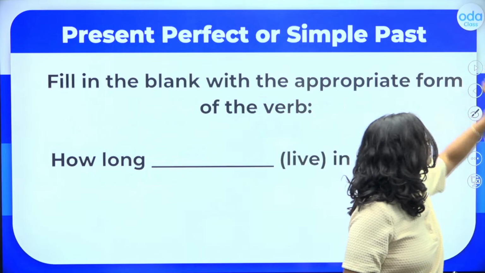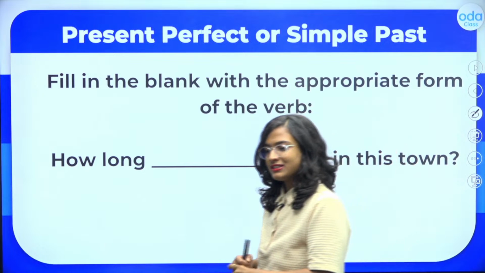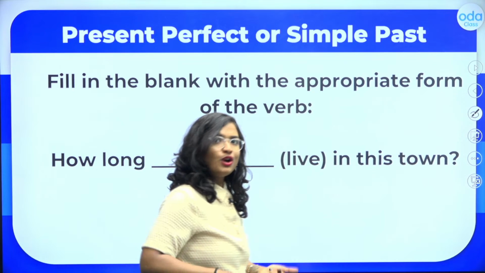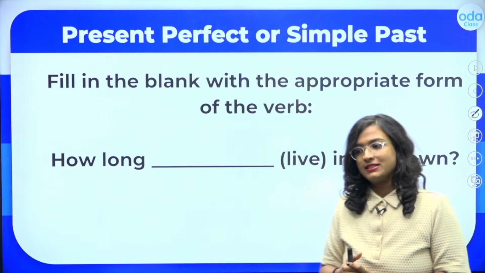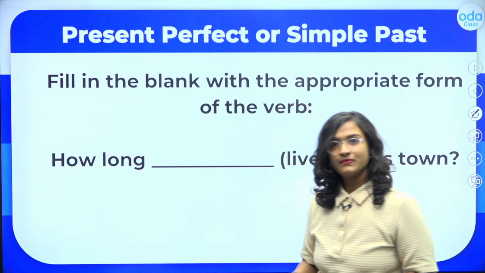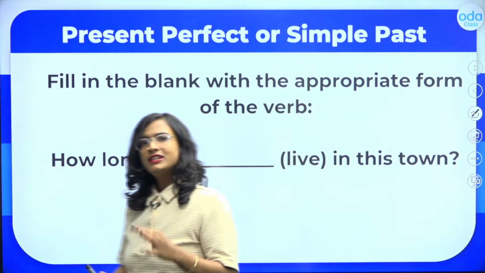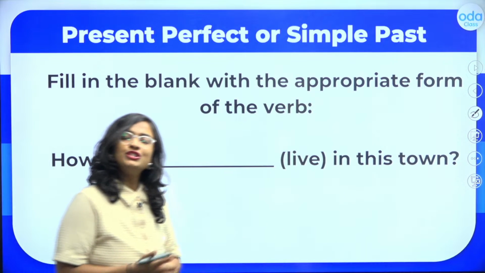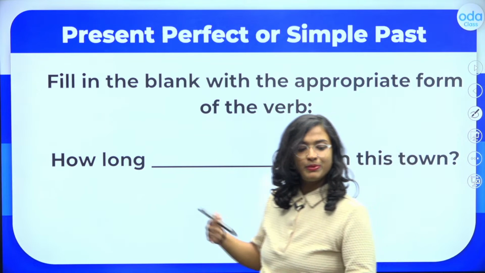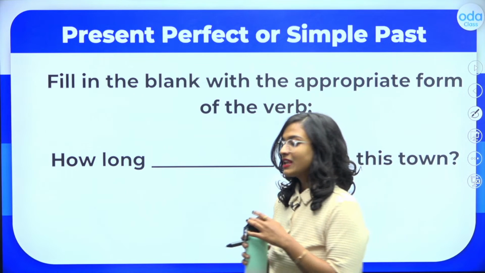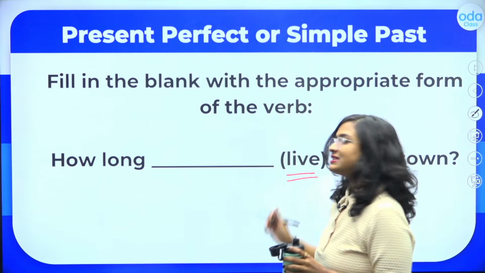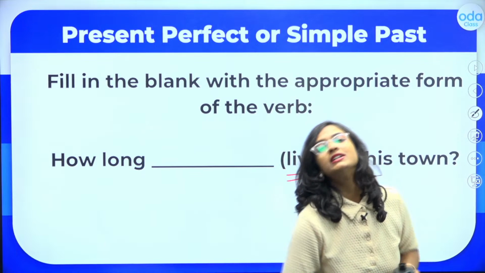Moving on, students, now let me give you a chance to try to figure out whether we need to use the simple past tense or the present perfect tense in a few sentences. How long blank in this town? Try to figure out, students, is this a situation where I should use the simple past tense, or is this a situation where I need to use the present perfect tense? How long blank in this town, and the main verb here is live.